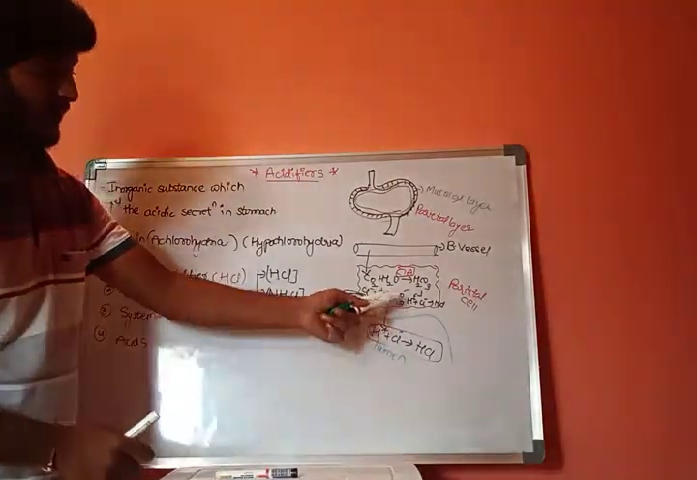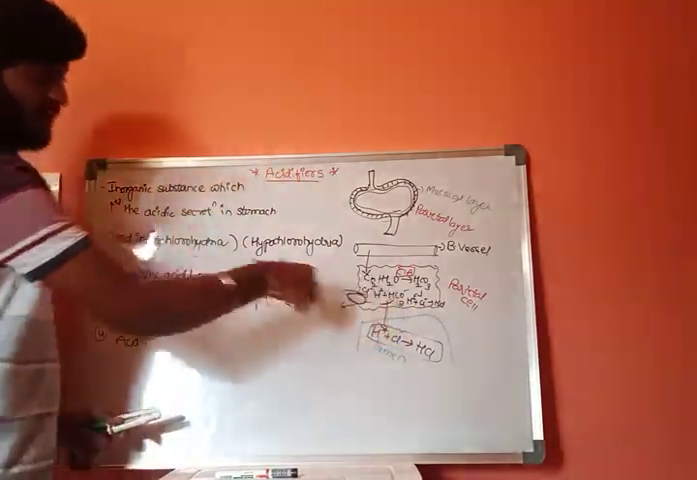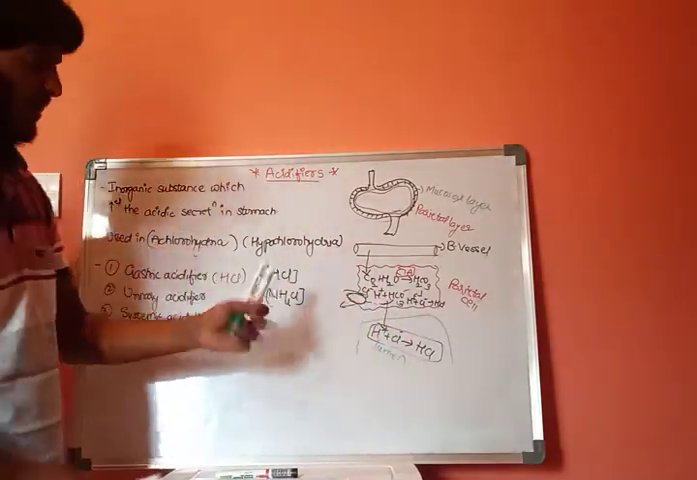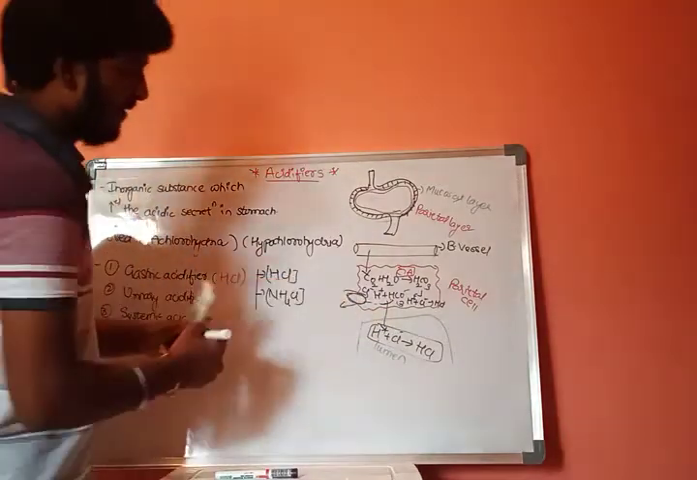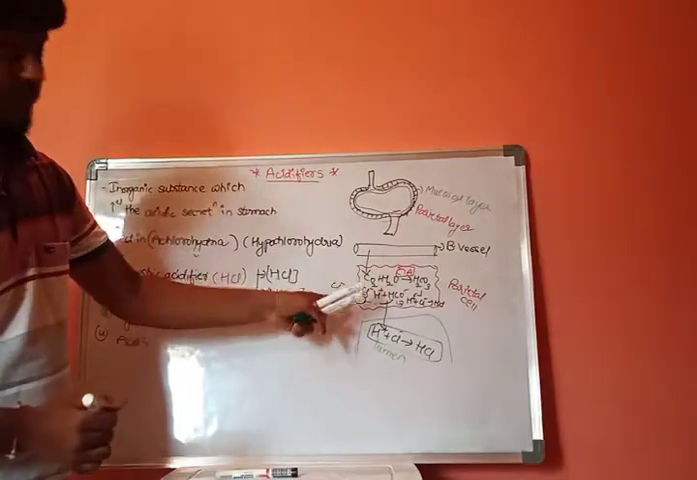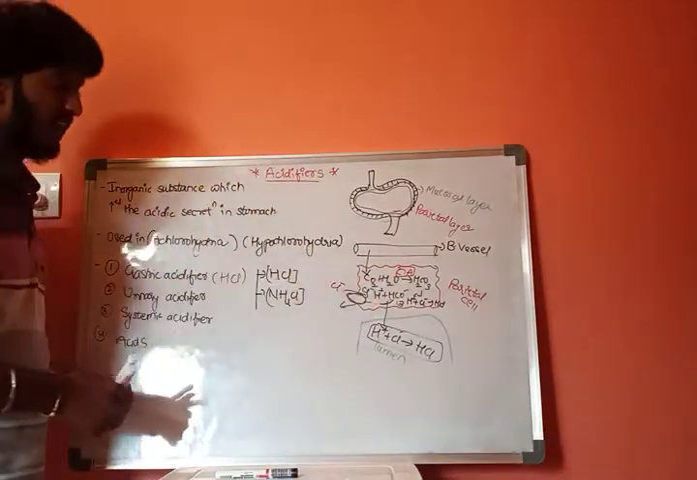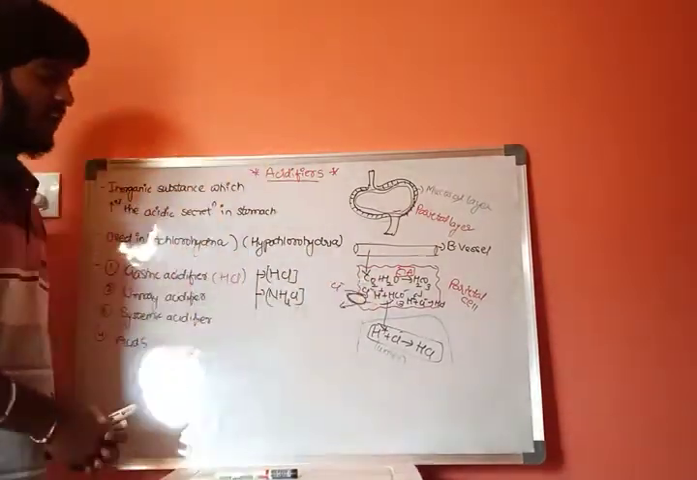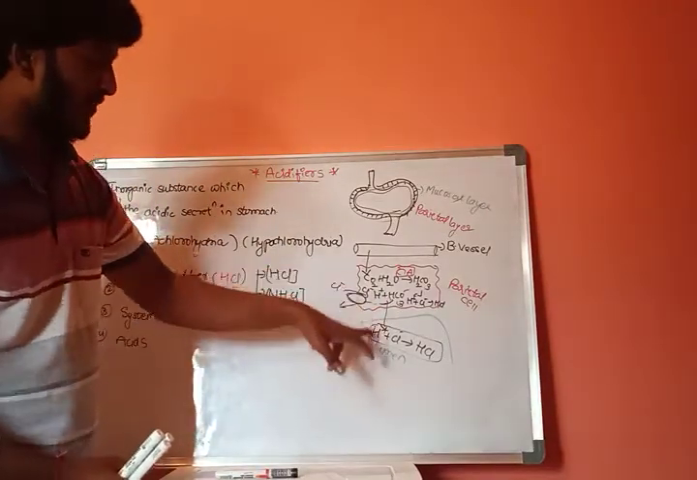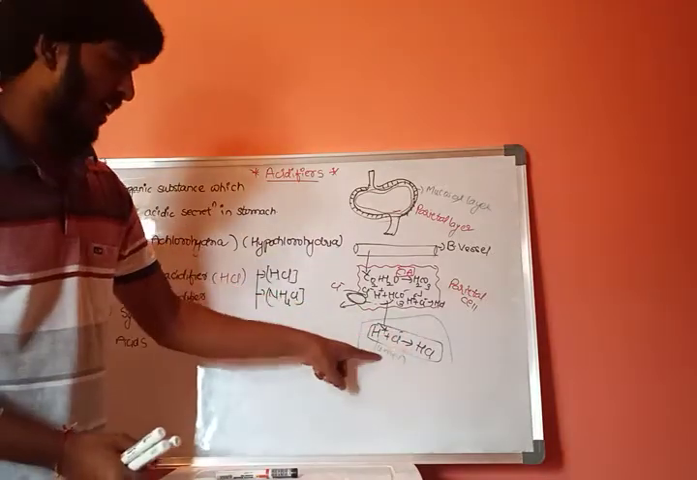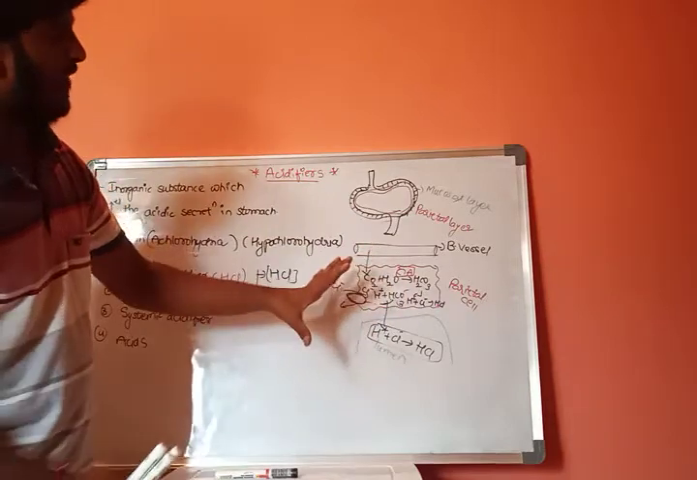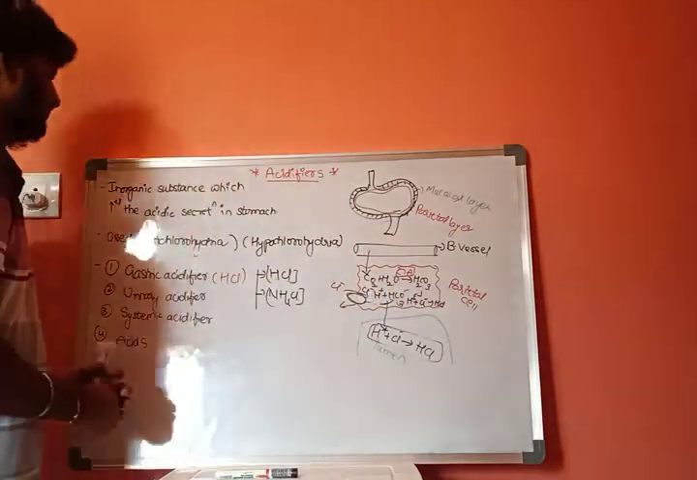Whenever these HCO3 ions are formed, they will be moved out of this parietal cell. As a result, whenever these HCO3 ions are moved outside, one chloride ion will be moved to the inner side of the parietal cell. As a result, H plus and Cl minus will react and result in the formation of HCl in the lumen. This is one pathway of formation of HCl in our stomach.